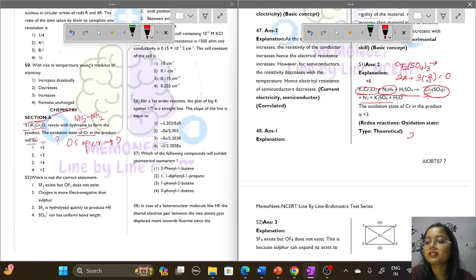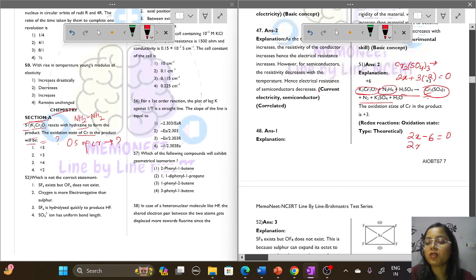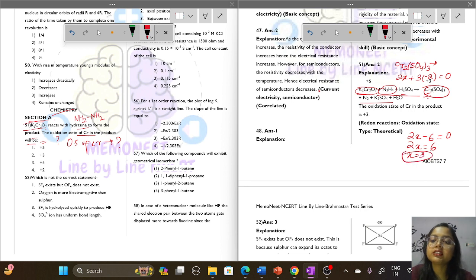2x minus 6 equals to 0. What will be x? x will be 3. So the oxidation state of chromium will be plus 3. Okay. So what will be the answer? Option number 2, plus 3 will be the correct option.